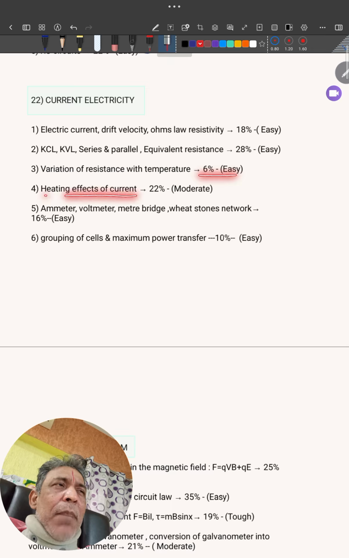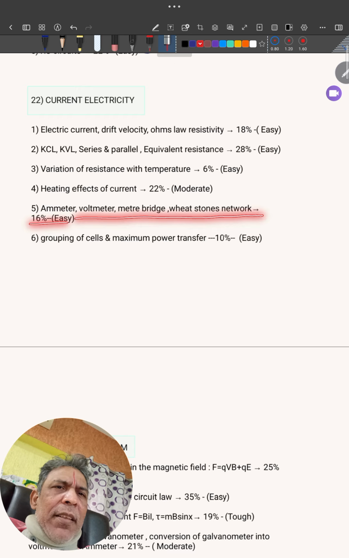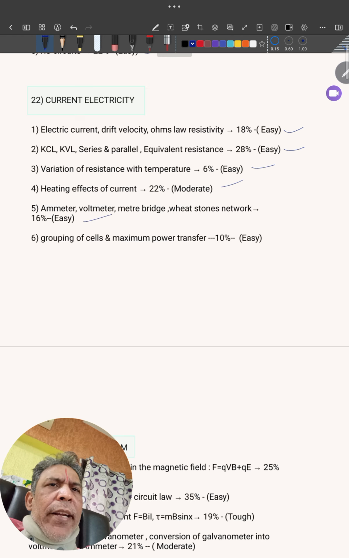Heating effects of current, bulb series parallel, kettle series parallel, heater coils 22%. Moderate. Ammeter, voltmeter, meter bridge will come 16%. Grouping of cells and maximum power transfer 10%. Almost compulsory, you have to work out all. Why means you'll get 2 or 3 questions for exam.